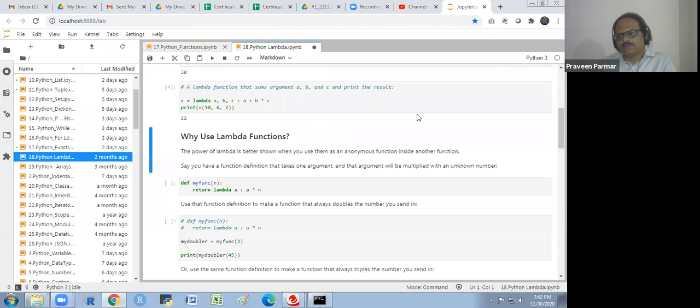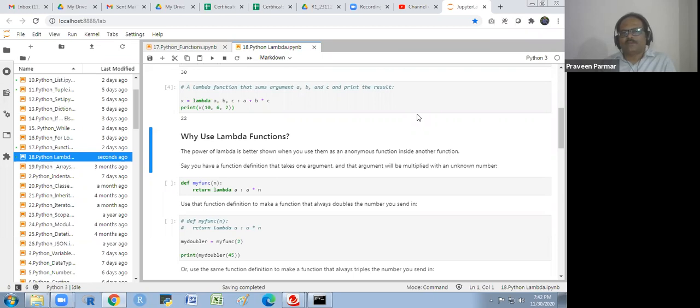Why use lambda functions? The power of lambda is better shown when you use it as an anonymous function inside another function. I will explain that in some other session. Generally, we use it in some other function which we define.